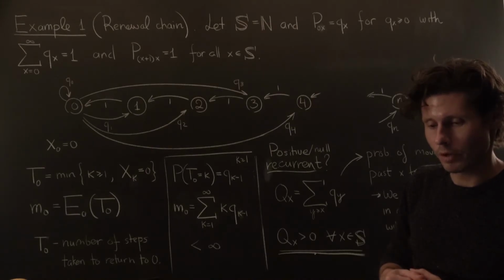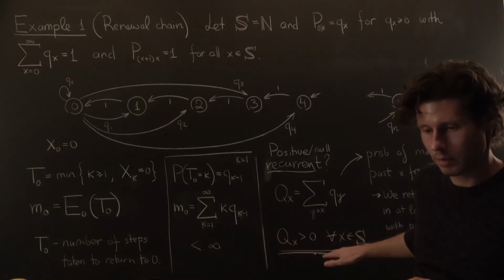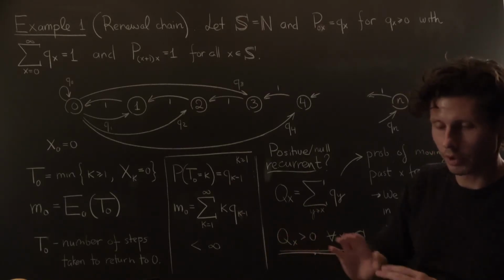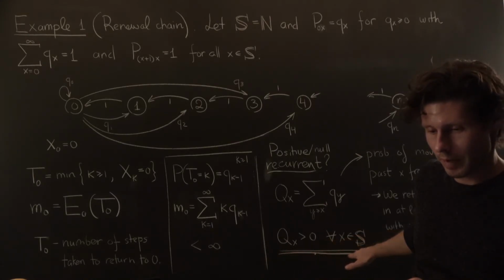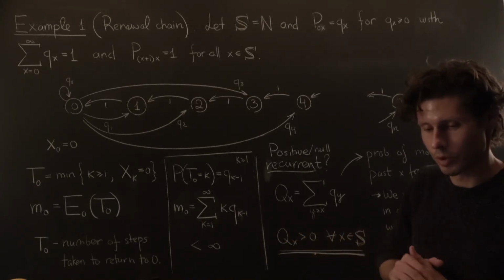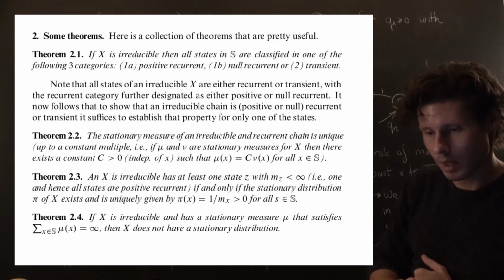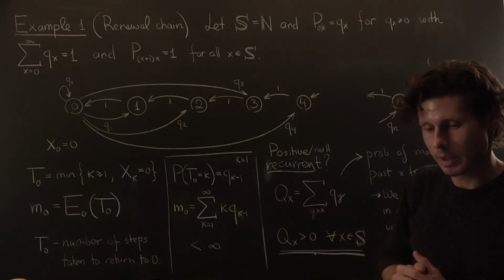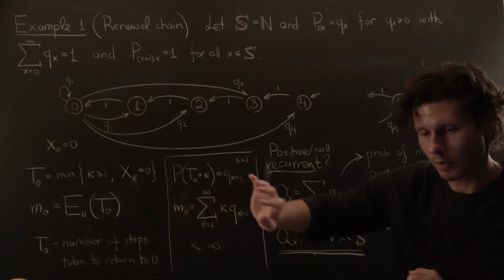If we want to argue for null recurrence, again, we must assume recurrence. If you want to tack on the word null, you have to start with a recurrent chain. Once you have recurrence and also the same condition for irreducibility, again by theorem 2.1, we must exhibit that this expectation is infinite, and as soon as we do that, we have concluded null recurrence for every state.